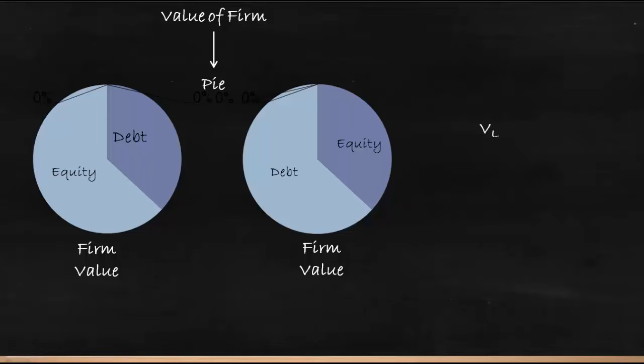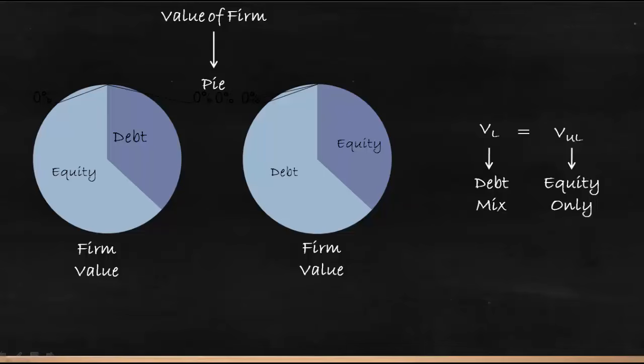The approach says the value of a levered firm is equal to the value of an unlevered firm. A levered firm has a debt mix, whereas an unlevered firm has only equity. So the approach basically says if the value of a levered firm is higher than the value of an unlevered firm, or vice versa, it will be compensated by an arbitrage process. There is nothing like one firm having higher value and the other firm having lower value. It will reach a balance through an arbitrage process.